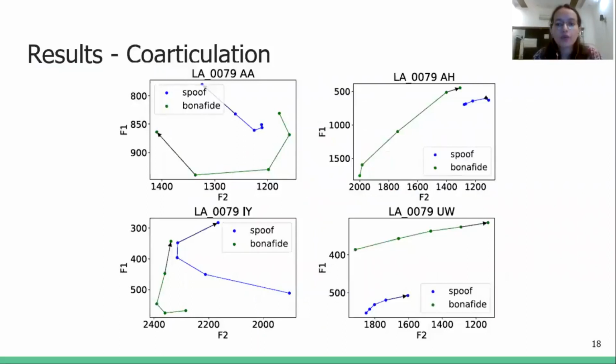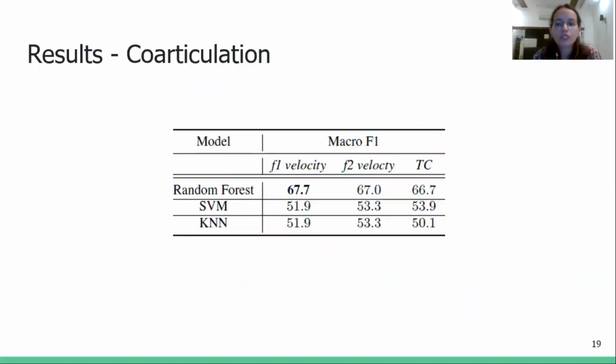Here, we show some of the differences in the formant movements for selected phonemes. The figure illustrates a high rate of formant movements in bona fide as compared to the spoof utterance. We use coarticulation features alone to train 3 ML models. F1 velocity is the change of the first formant over a duration, and we find that it is the most distinguishing feature and gives us the best F1 macro.